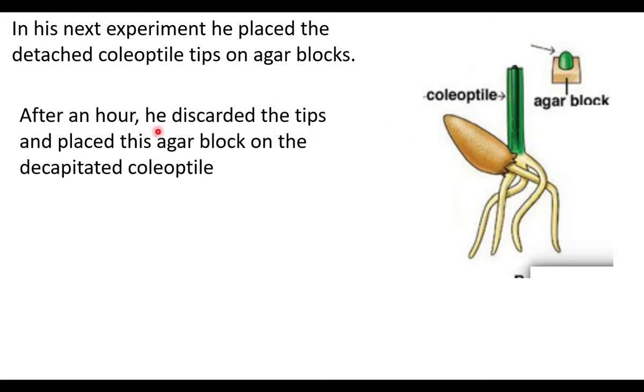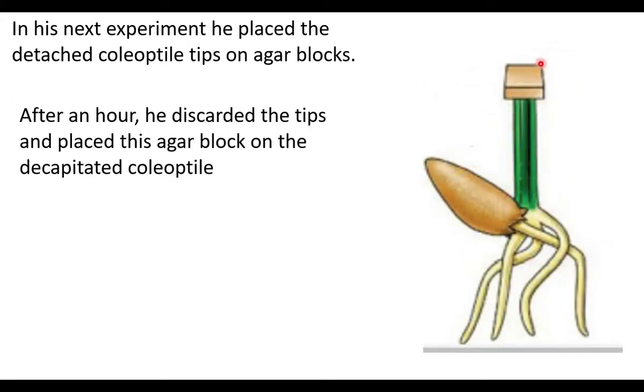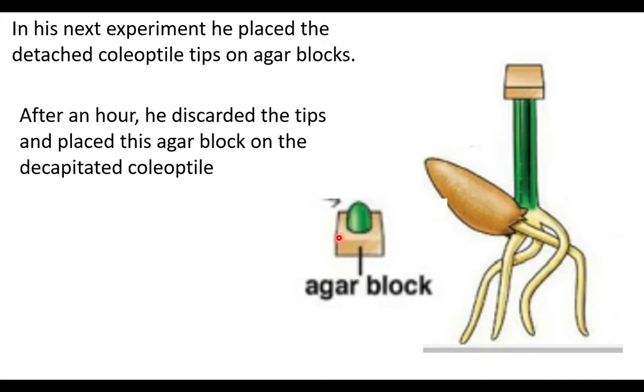After an hour, he discarded the tips and placed this agar block on the decapitated coleoptile. On the cut end of the coleoptile, he kept the agar block, not the tip. The agar block alone was kept. Now there was growth. He found growth. What may be the reason?